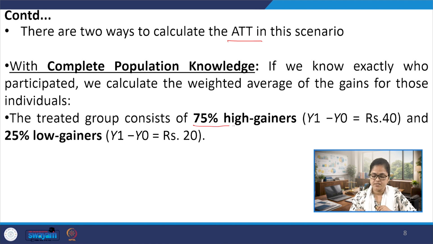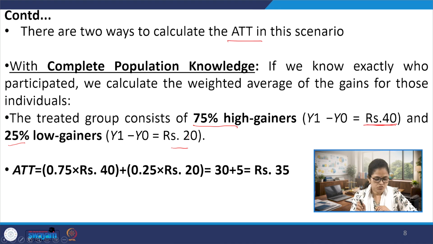So, we know that the treated group consists of some persons who are getting high gain. What is the percentage of those persons? It is 75%. They are getting a 40 rupee increase in income, and 25% of people are from the low gainers, whose income increases by 20 rupees. Now we can find the average treatment effect on the treated.